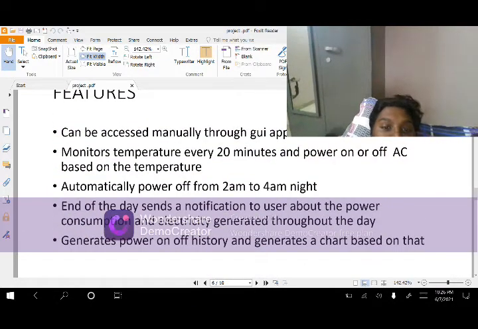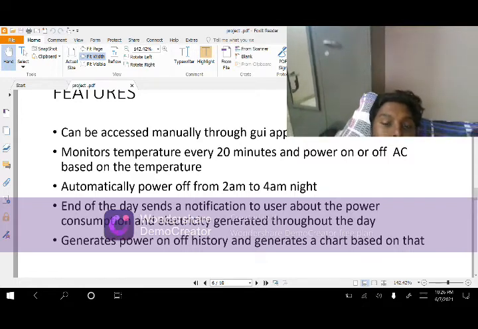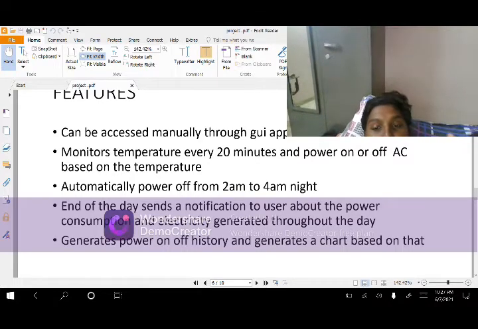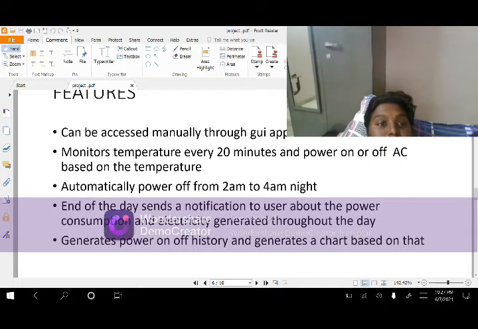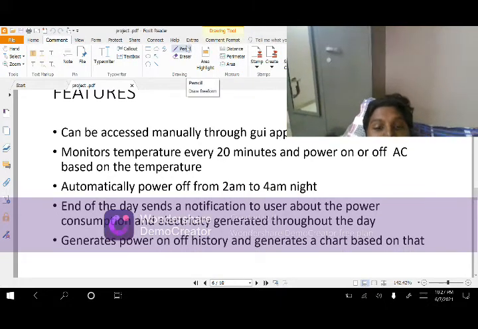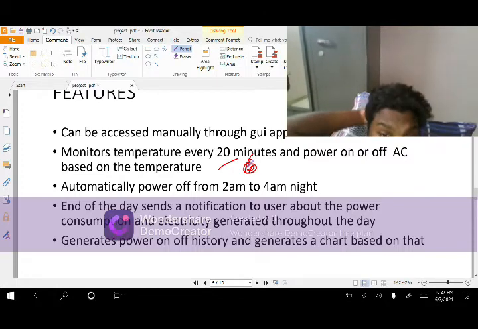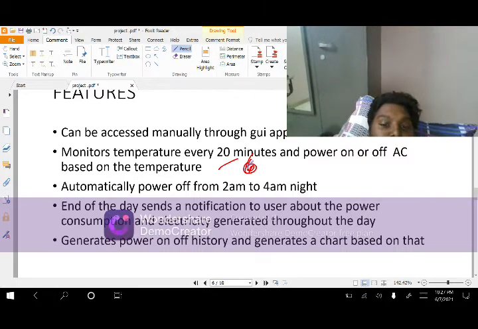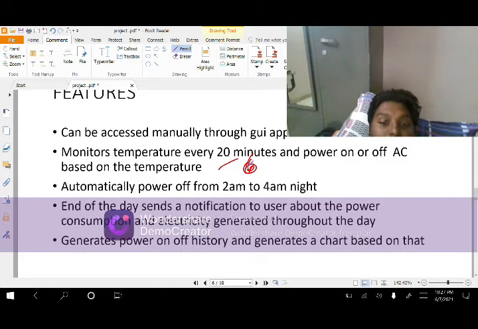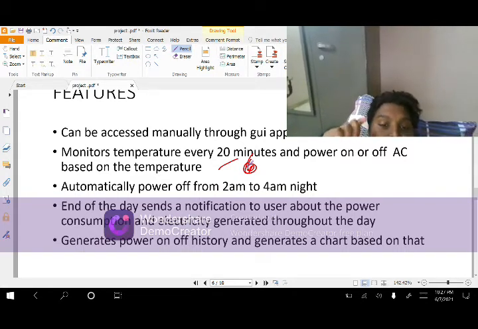So the features: there will be a GUI application through which you can control the monitoring, and every 20 minutes the actual device should do the check. But my device is doing it for only 6 minutes due to lack of time. In actual, 20 minutes is the monitoring time.